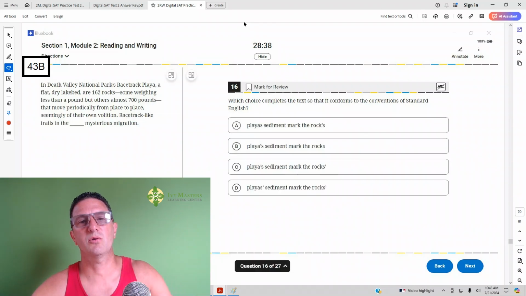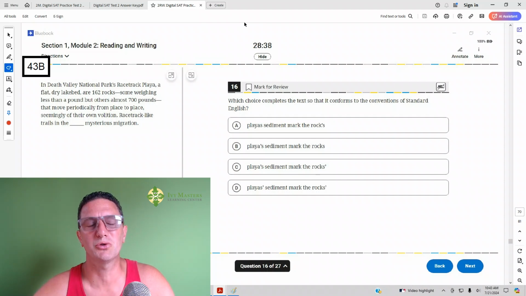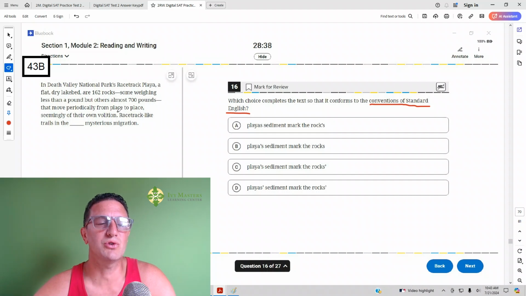This is the 16th question from Digital SAT Test 2 Module 2B. This is a hard set of reading questions. And when you see that it asks about the conventions of standard English, go right to the answer choices. When you see it's asking about apostrophes, then there's no reason to read the sentence before.